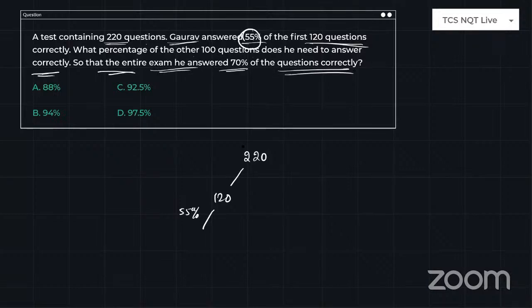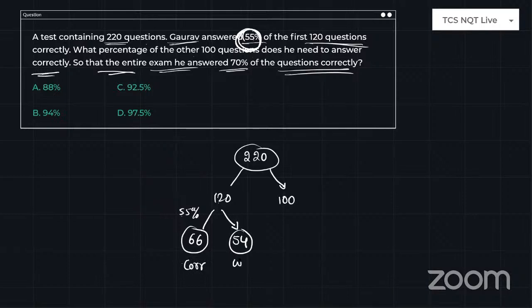Okay, so out of 220, 120 are one category and another 100 are another category. Out of 120 questions, he has correctly attempted 55%. What is 55% of 120? 5 12s are 60 and 50 12s are 600. So 660 divided by 100 is 66 questions. So 66 questions are correctly answered. The wrongly answered are 54.